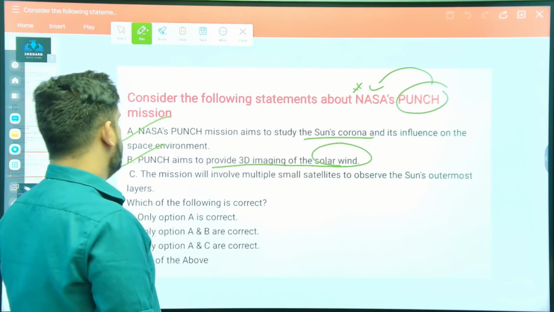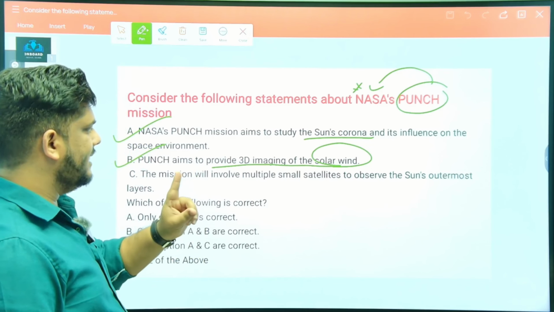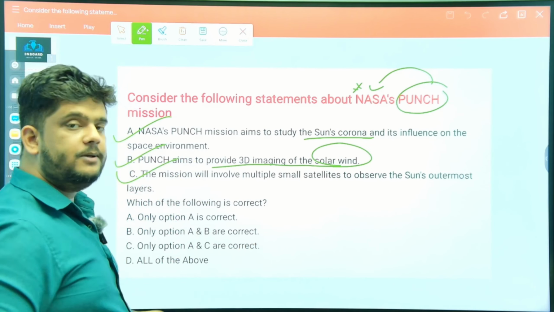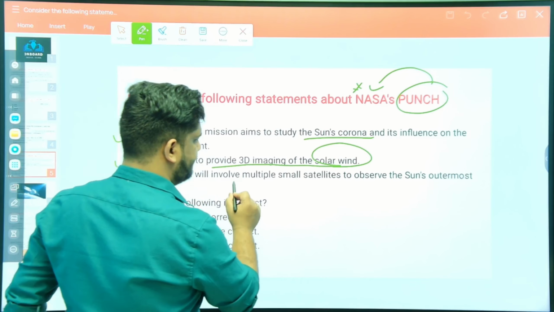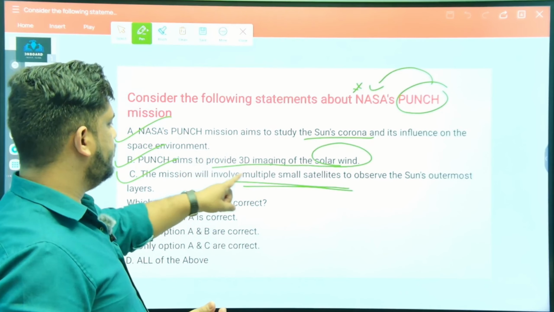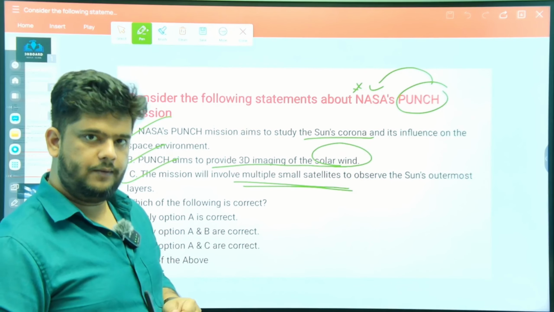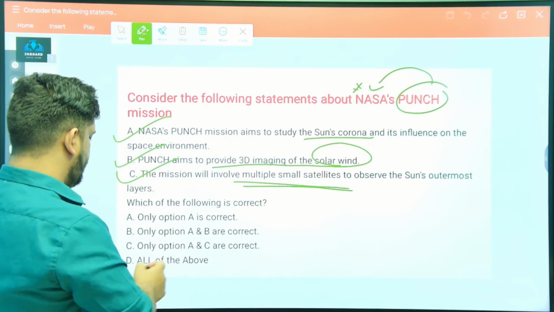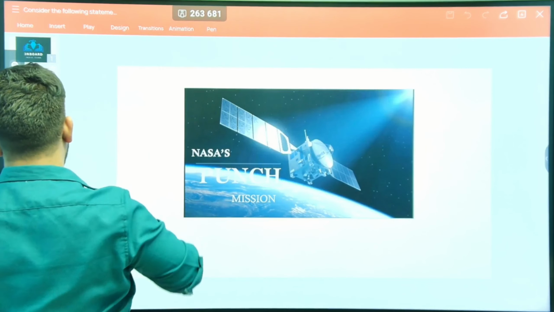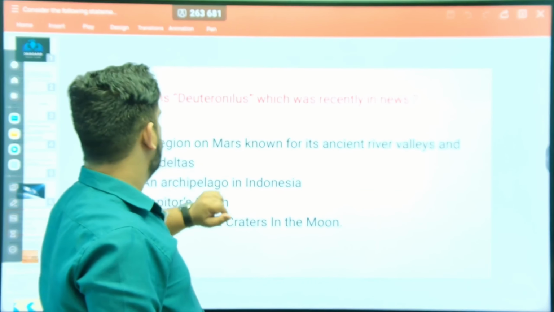Correct statement. Option number C, the mission will involve multiple small satellites to observe the sun's outermost layers. This statement is also correct. Multiple small satellites. It's not only one satellite, but there are many satellites. They'll be observing the sun's outermost layers. All right, so all the statements are correct. So we can say option number D, all of the above. Moving ahead, as you can see, this is the Punch mission of NASA. Please remember, very important.